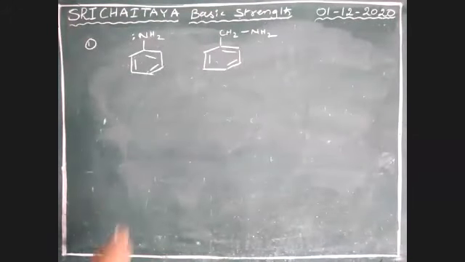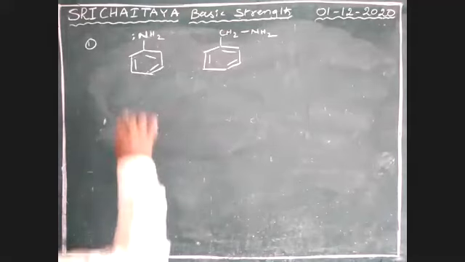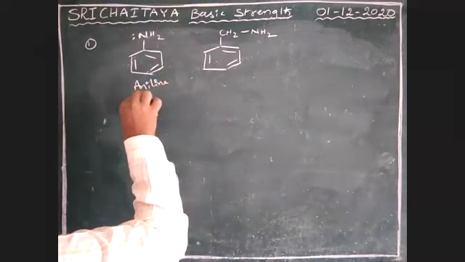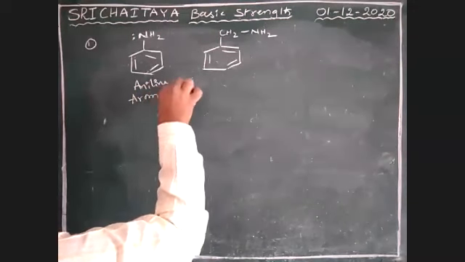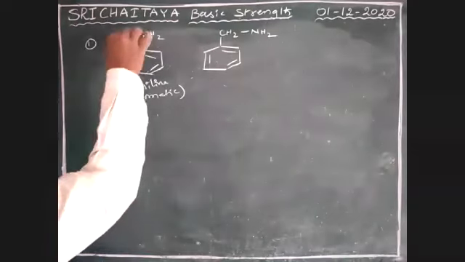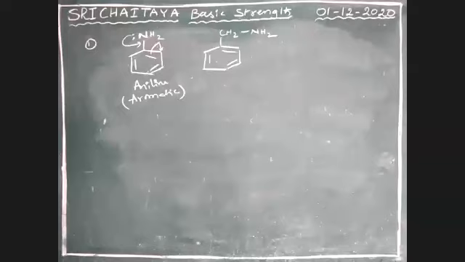See here, boys, here nitrogen is directly attached to the benzene ring. This is aniline. It is an aromatic compound. This lone pair is in resonance.